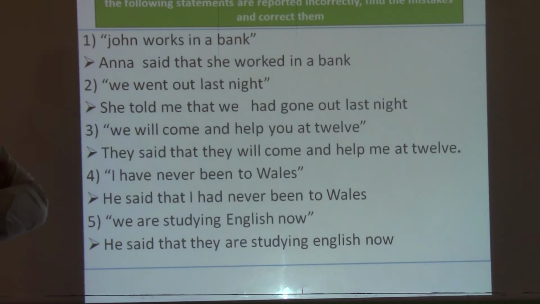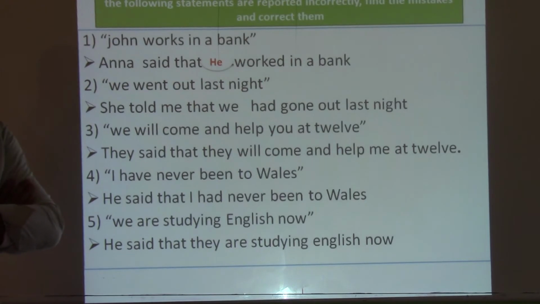One. John works in a bank. Anna said that she worked in a bank. So, what should we say here? What is the mistake? The mistake is "she". Although we have Anna here, we should not say "she", but we should say "he" because it's John. So this is the correction: Anna said that he worked in a bank, or that John worked in a bank.